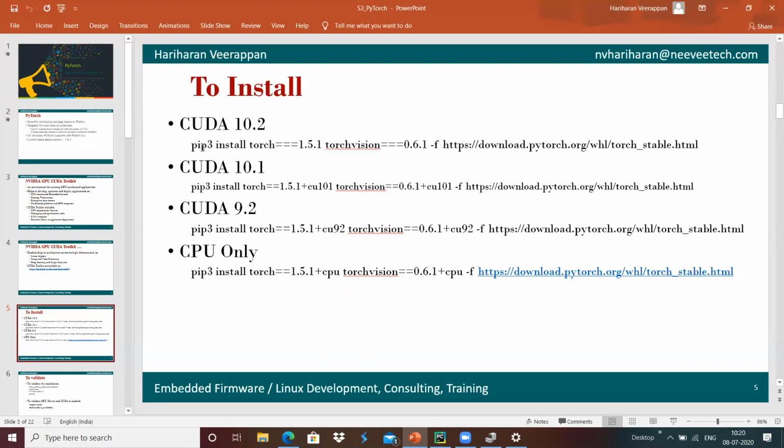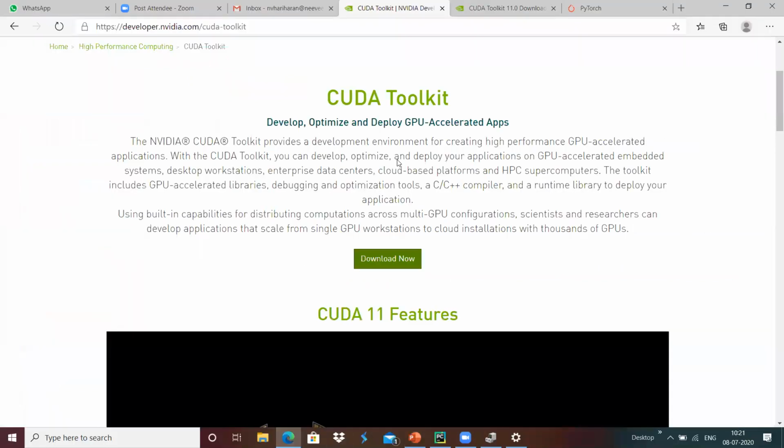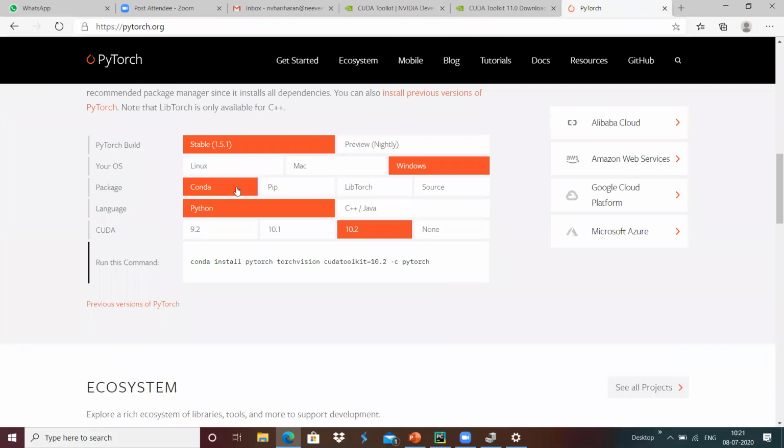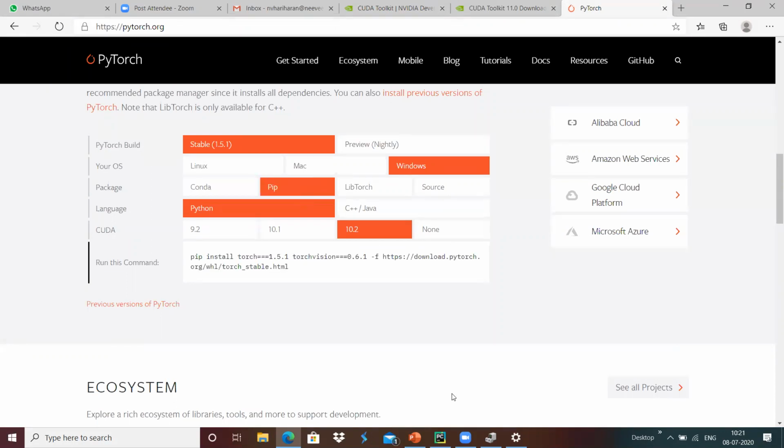I'm going to install using pip. Basically, we can get the command from over here by selecting the options. If your environment is based on Conda, then we can use this command to install on your system. Since my system is based on pip, I am using the pip based commands over here,